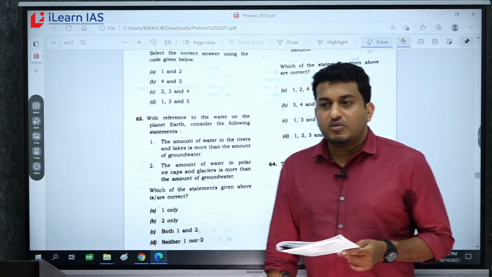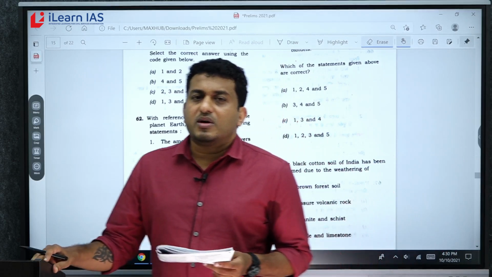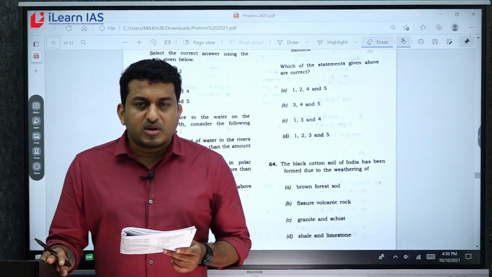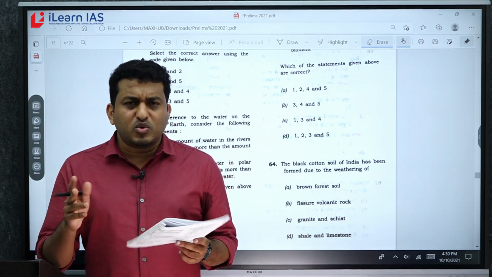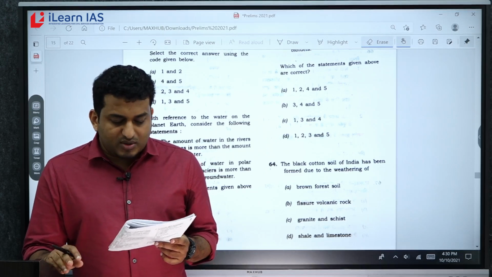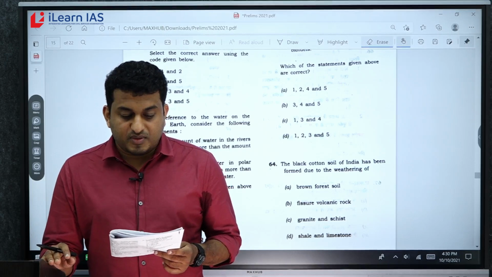So these are the geography questions. Geography questions seem to be easy to moderate level, because if you have your foundation and basics strong, you can easily solve the majority of the questions. One or two questions might be doubtful, but apart from that, most of the questions can be easily answered, right?